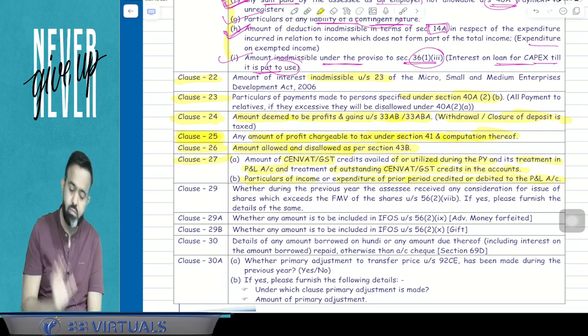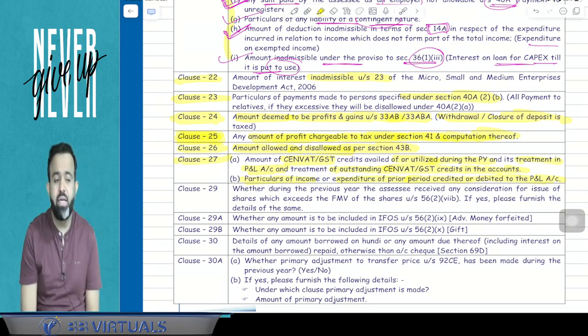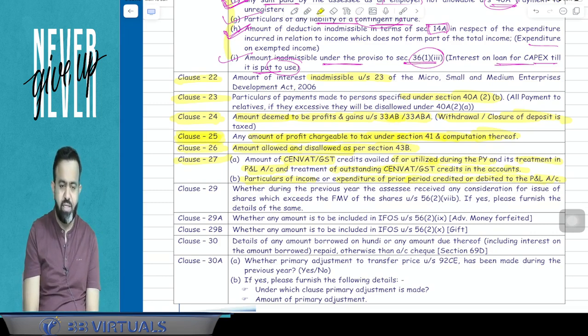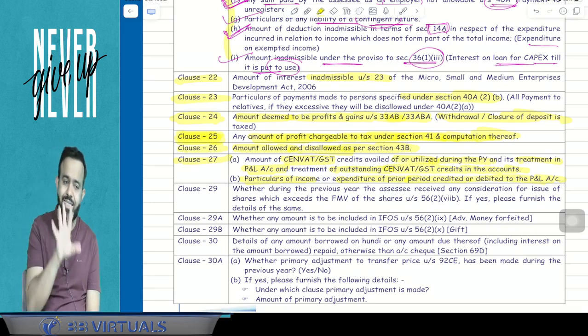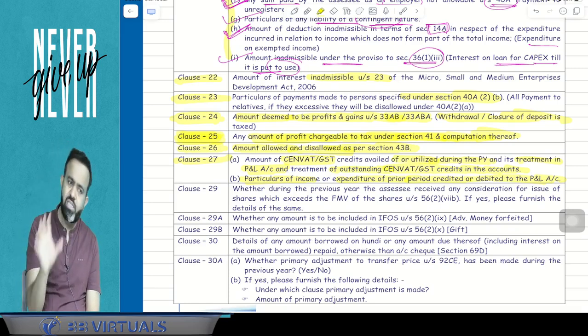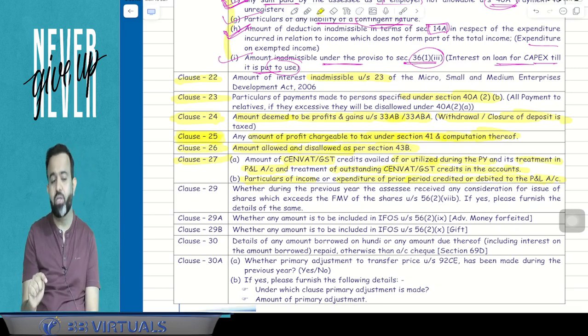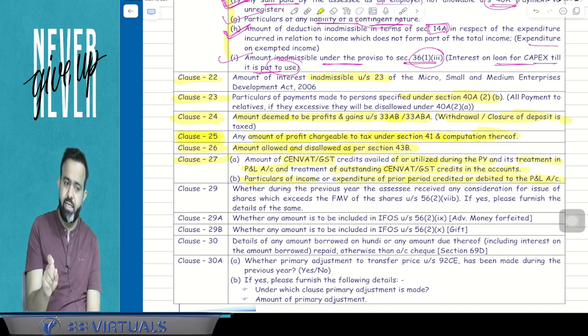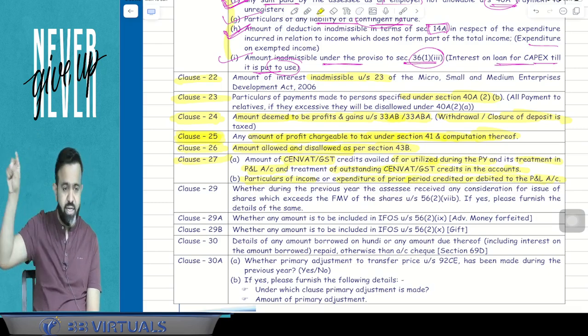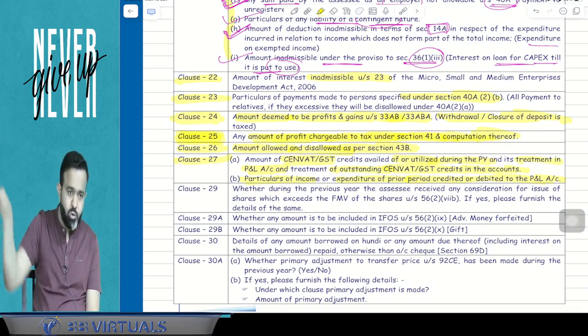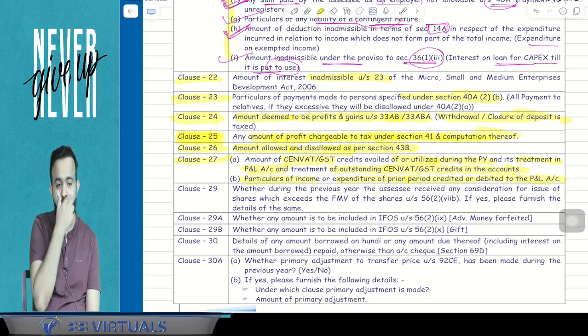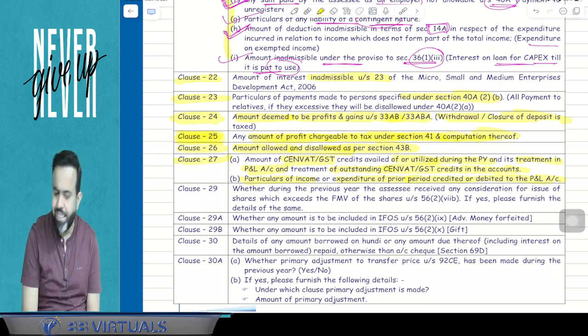So guys, clause number 27 is related to GST. It covers how much GST credit was available, how much credit you have utilized in the current year, what is the impact in your profit and loss account, and whether any credit is going to be carried forward, which you will mention. If any brought forward credit that was available from the earlier year you have claimed in the current year, you have to report that here. So this is all about clause number 27.